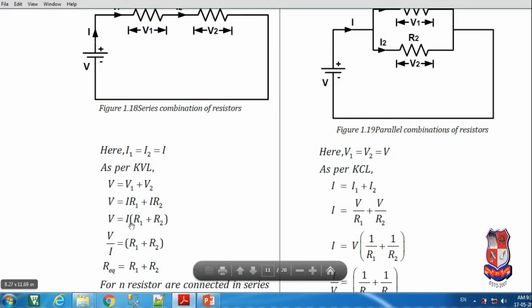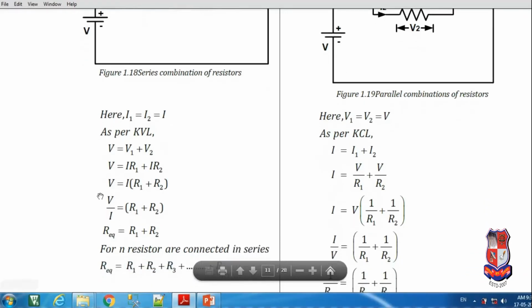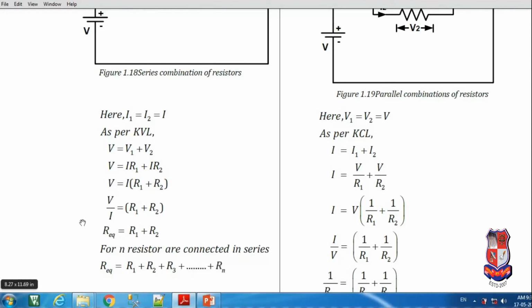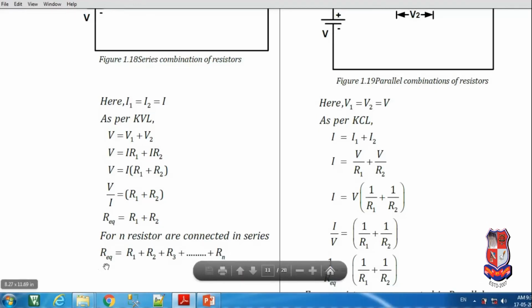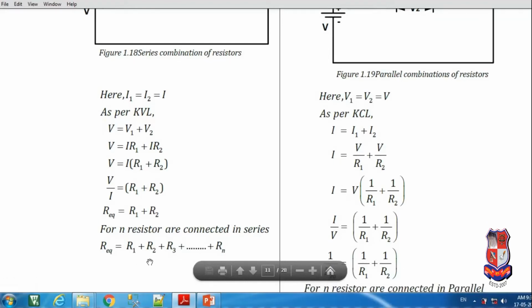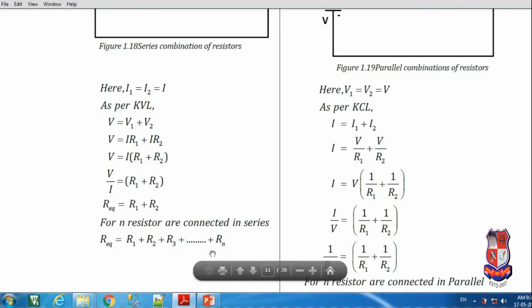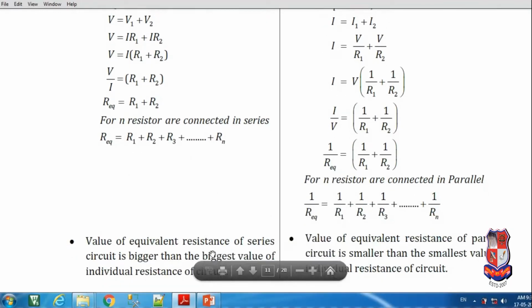Now I is common, so I times R1 plus R2. Now I goes into the denominator, so V by I is equal to R1 plus R2. V by I is Ohm's law, and for that we have assumed R equivalent. So R equivalent is equal to R1 plus R2. If n resistances are connected in series, R equivalent is equal to R1 plus R2 plus R3 up to Rn. So this is regarding the series connection of resistances.